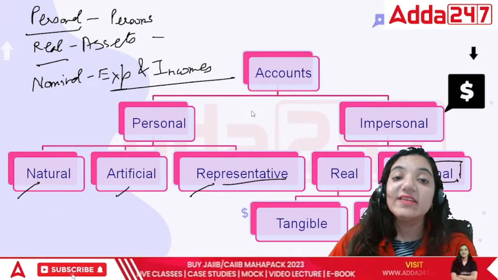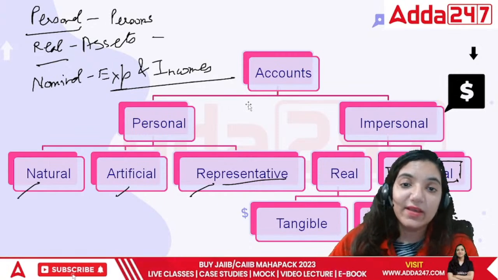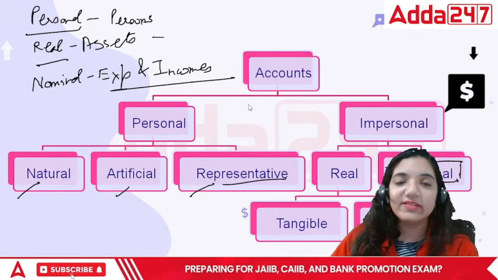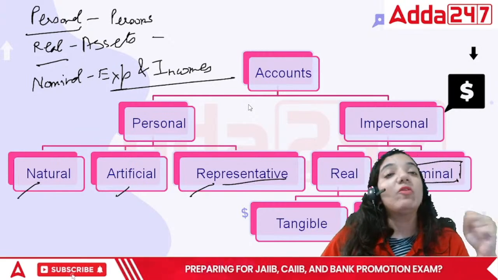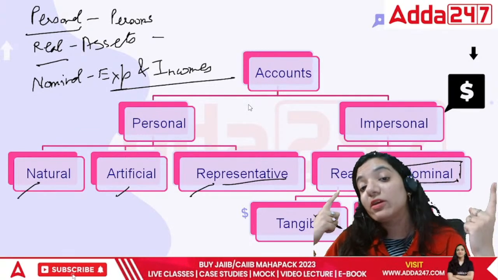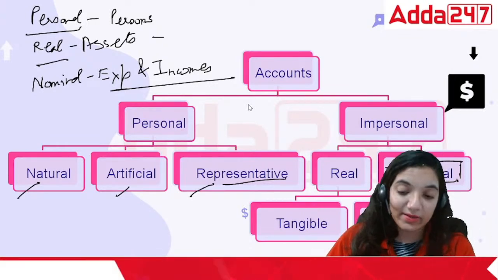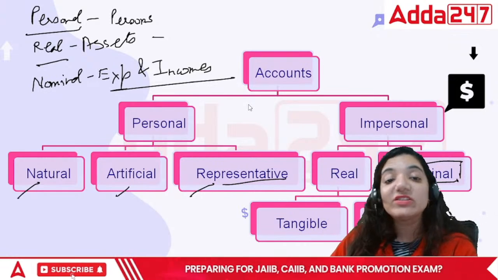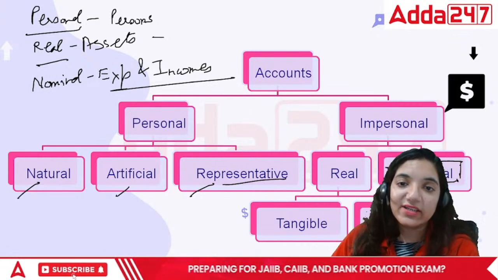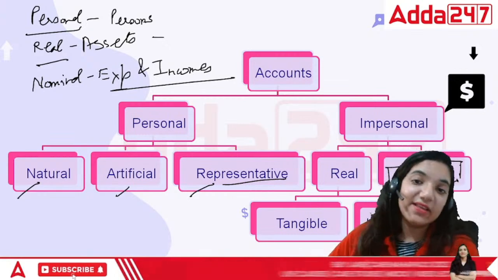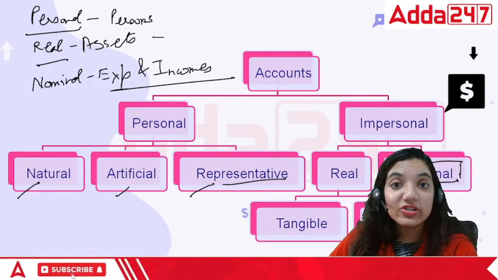Till then, these are pure formats for you. Why are we learning all this, debit the receiver, why are we learning about personal, real, nominal accounts, why is this classification altogether? This classification was introduced so that we understand how to classify these things in terms of various rules.